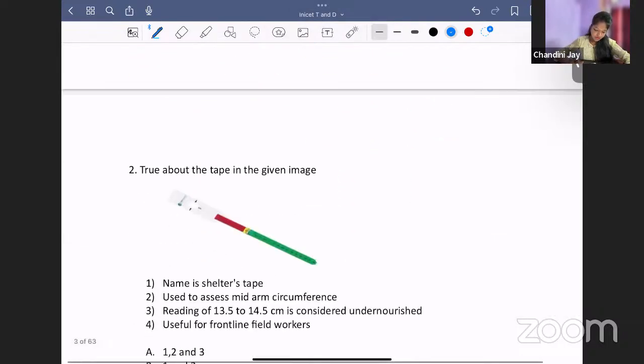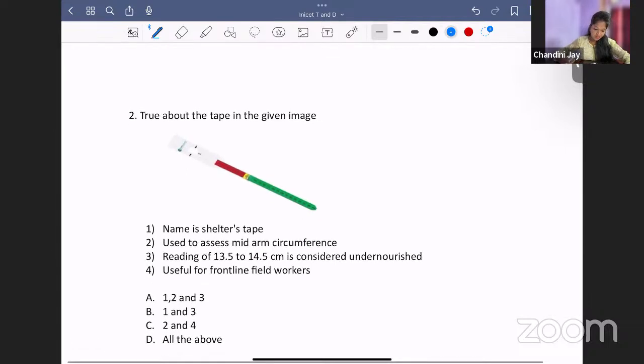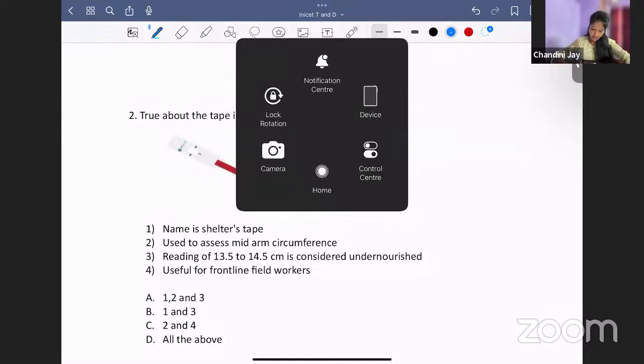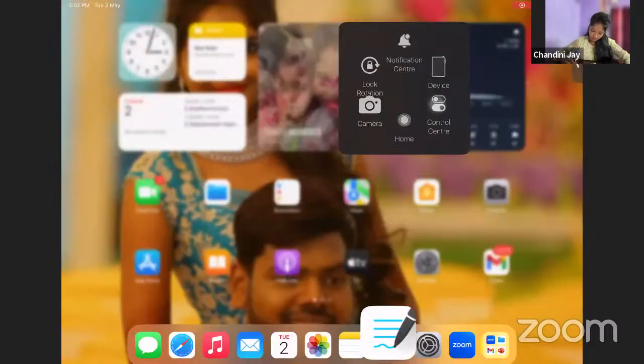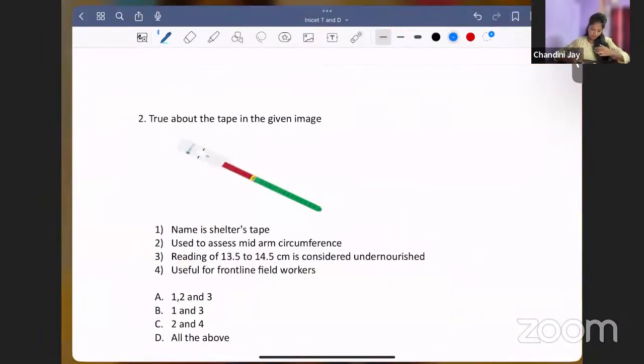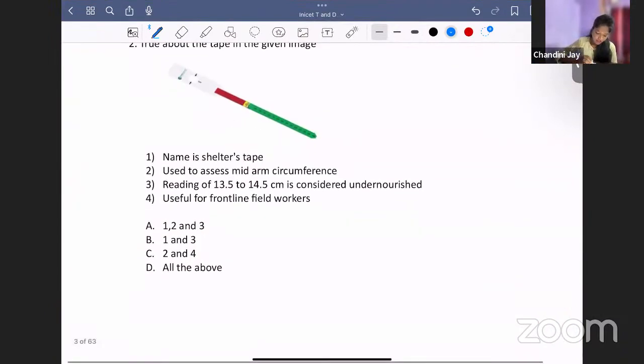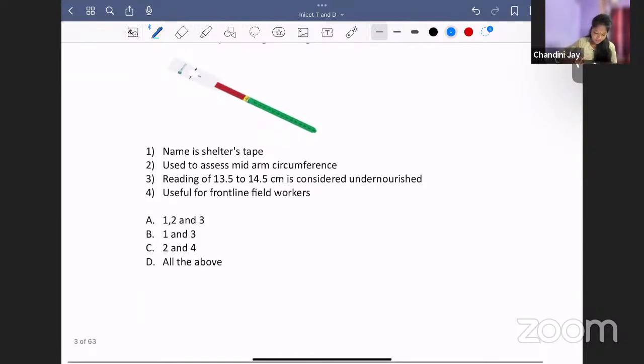So now coming to the next question. True about the tape given in image. First option, it is Shelter's tape. Second option, used to assess mid-arm circumference. Third option, reading of 13.5 to 14.5 is considered undernourished. And fourth option, useful for frontline field workers. So it is a multiple answer question. So what is the answer here?